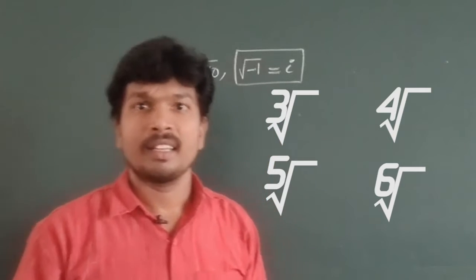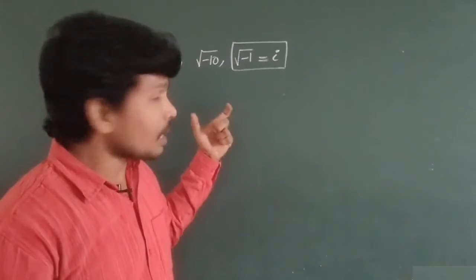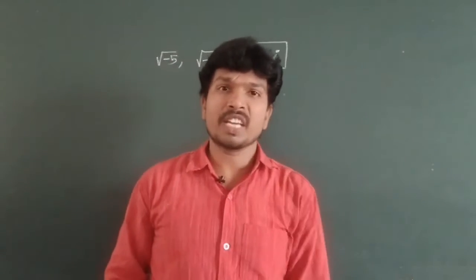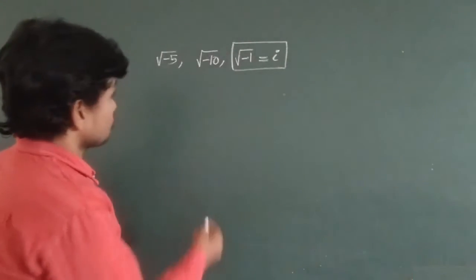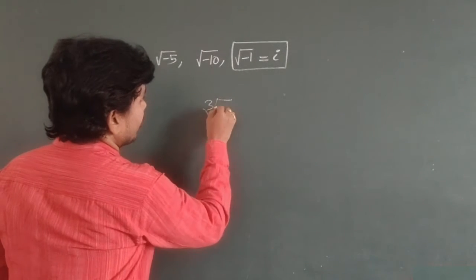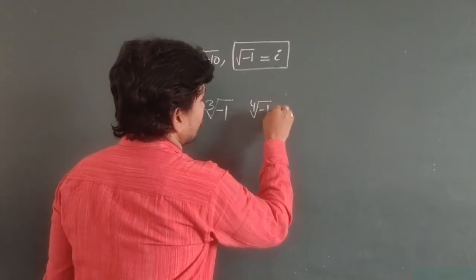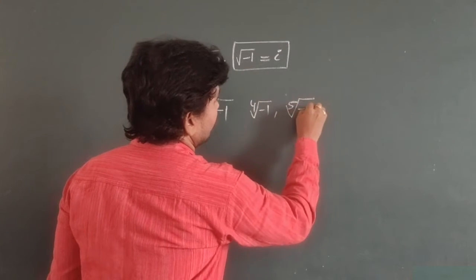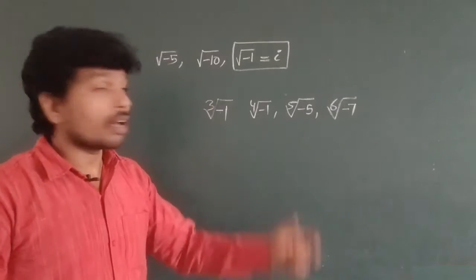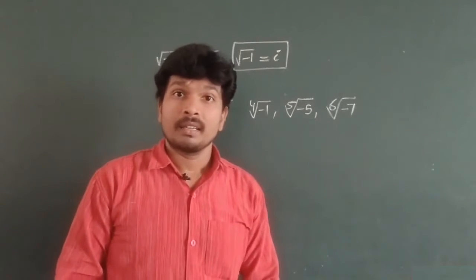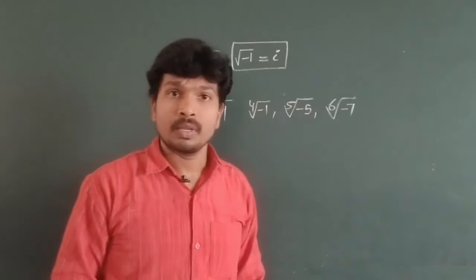Are they imaginary numbers? Now I am giving you some numbers. You have to check whether those numbers are imaginary or not. Cube root of minus 1. Is it imaginary? Fourth root of minus 1. Fifth root of minus 5. Sixth root of minus 7. Are these all imaginary numbers or not? We discussed only square roots. What about cube root, fourth root, fifth root, sixth root?